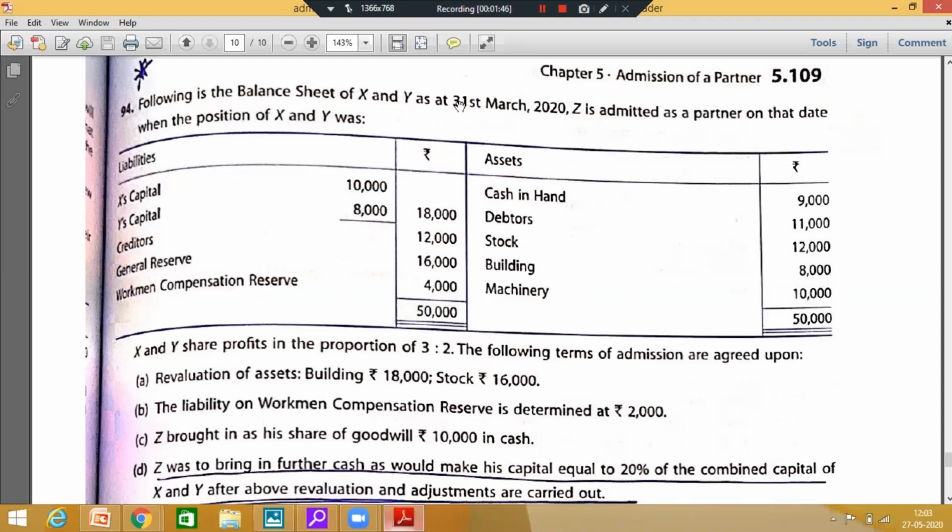Now, this is the balance sheet of X and Y, and Z is admitted as a partner. X and Y share profits in the ratio of 3:2, and the following terms of admission are agreed upon. Fine. So let us first mark the items to be distributed from the balance sheet. You can see general reserve and workman compensation reserve. So general reserve has to be distributed, and we have to be careful about the distribution of workman compensation reserve. Fine. Revaluation.